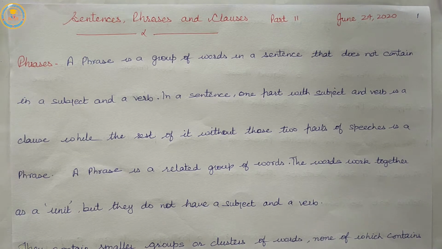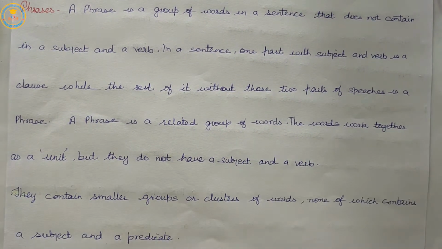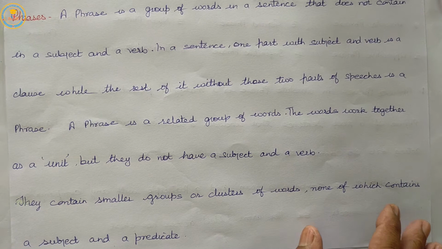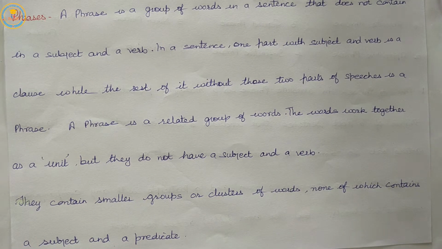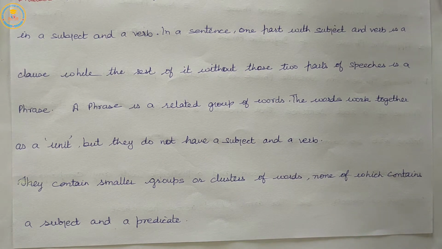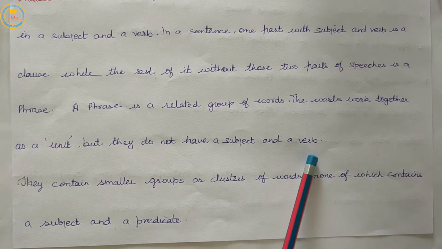A phrase is a related group of words. The words work together as a unit, but they do not have a subject and a verb.